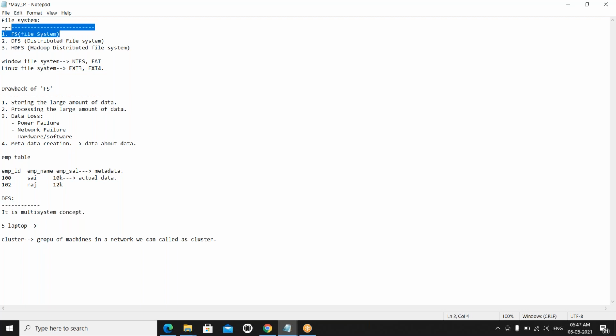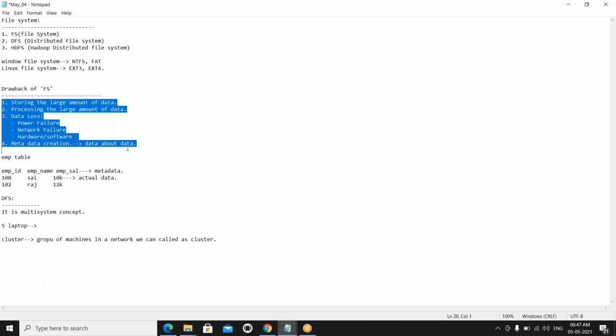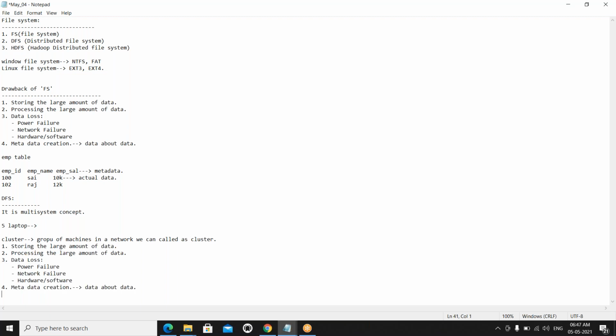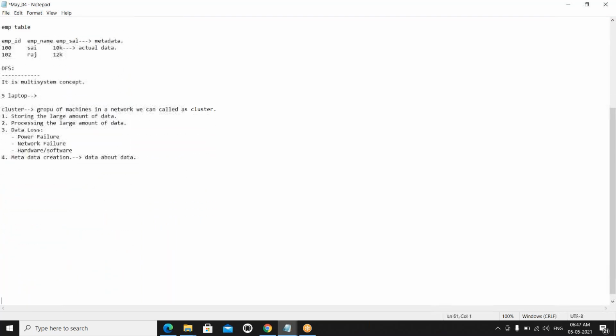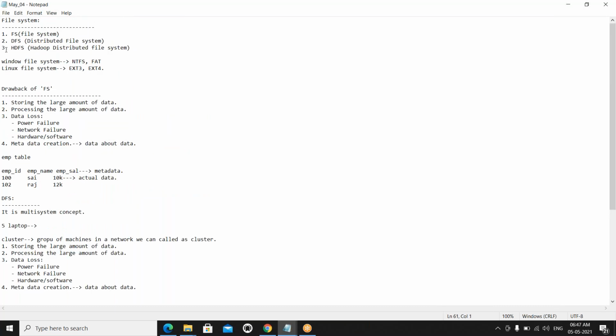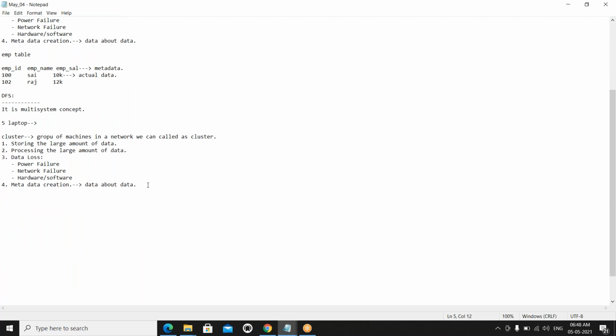Here also we are using the same traditional file system, not the Hadoop environment. The same drawbacks are applicable for the DFS also. The only difference is that this is the multi-system concept. That's it. There is no other change. Coming to our HDFS, the Hadoop Distributed File System, we are overcoming all these drawbacks with the HDFS only. How, we will discuss later. And coming to the next topic, the history of Hadoop.